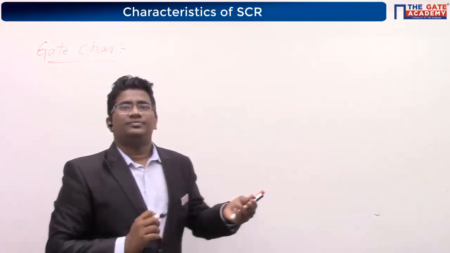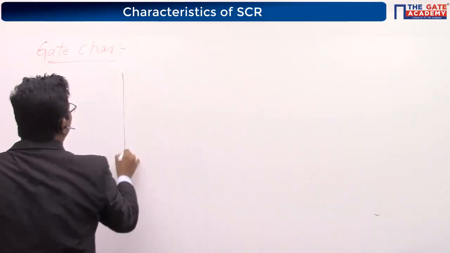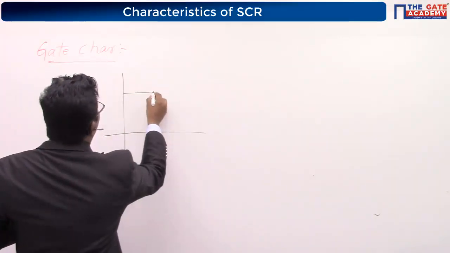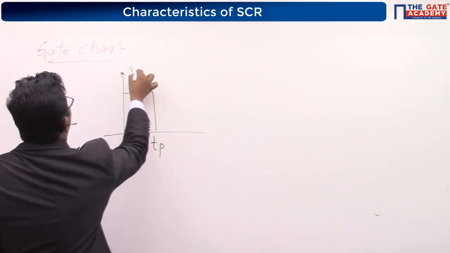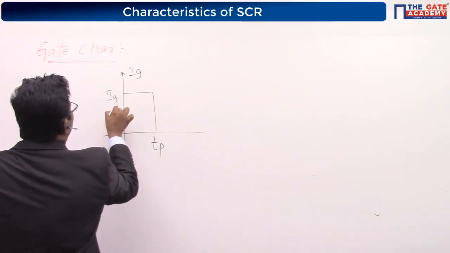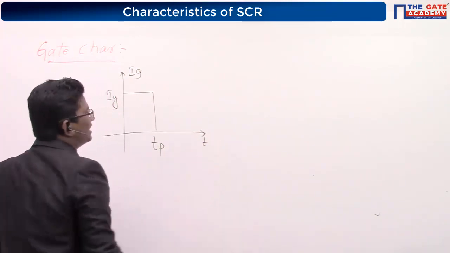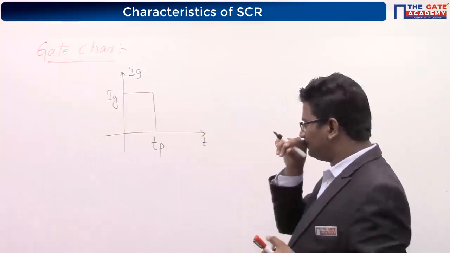Okay, now listen. Basically, you are giving gate current as gate pulses, is it correct or not? This is your gate current, this is the magnitude Ig and this is your time.